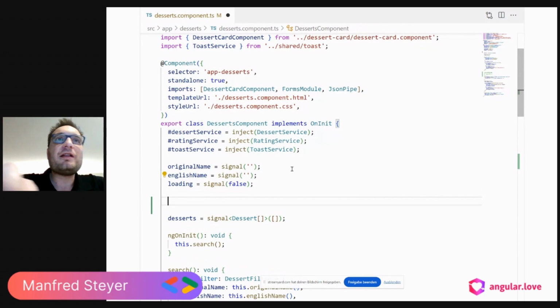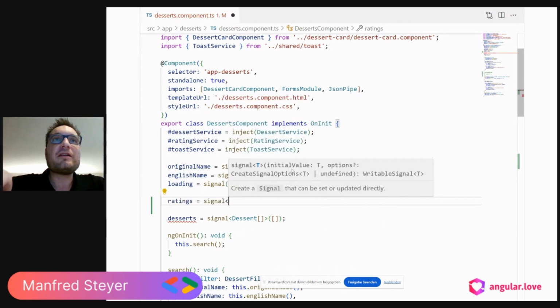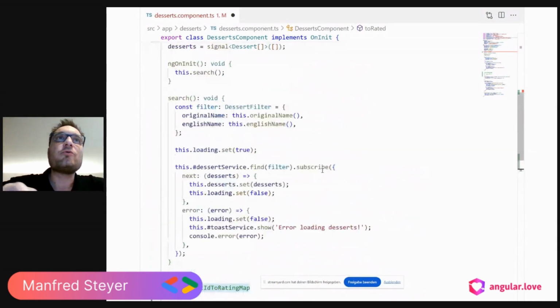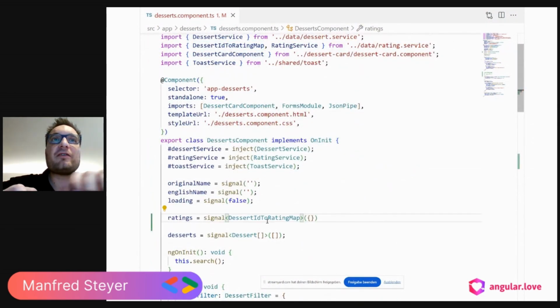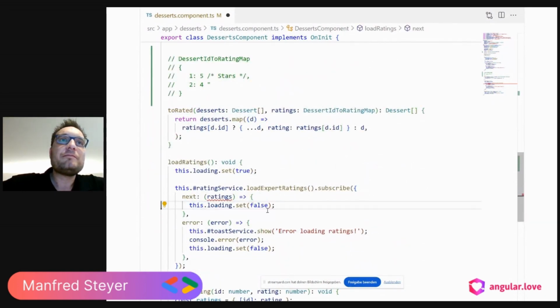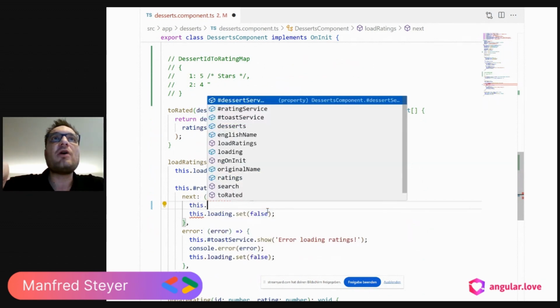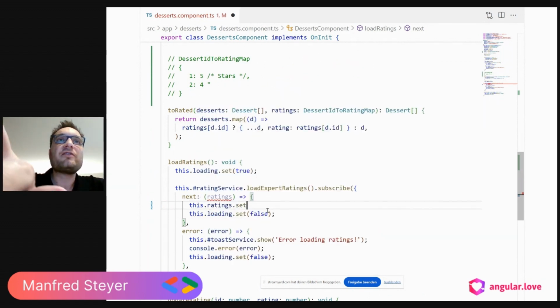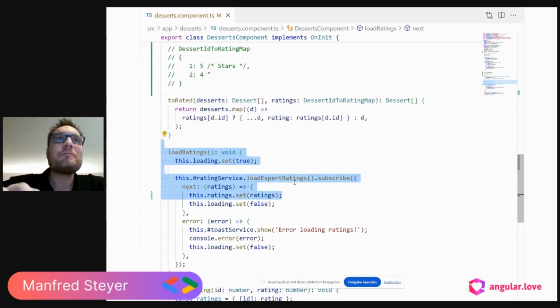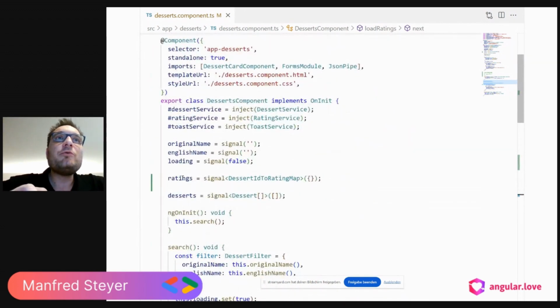For this, first of all, let me introduce a signal for my ratings. It's a signal with the type we have seen before, this map type, desert ID to rating map. And we get started with just an empty map. Then, after loading the ratings, let's just put those ratings into our signal. This dot ratings set ratings. So this makes a lot of sense because all of this is about ratings. And then we can compute out of the ratings and the deserts everything we need.